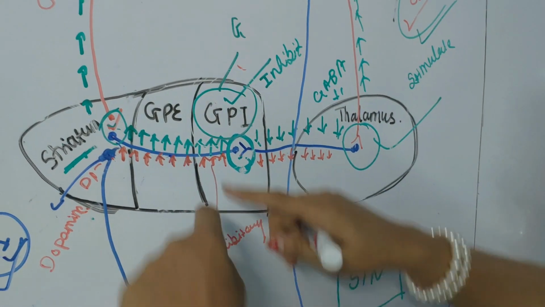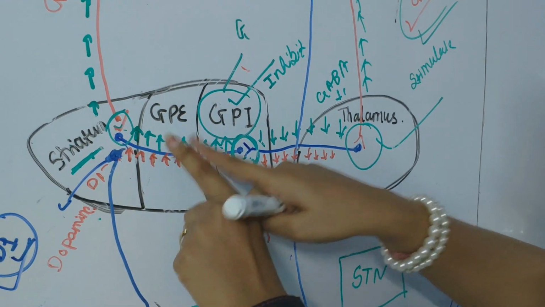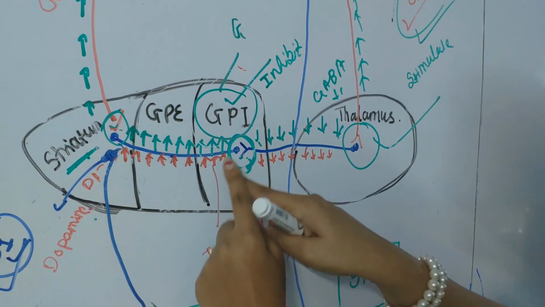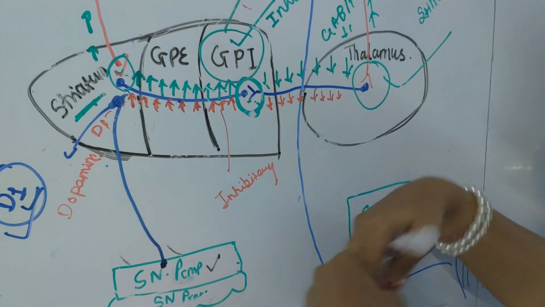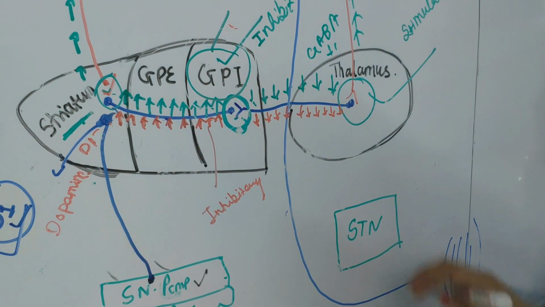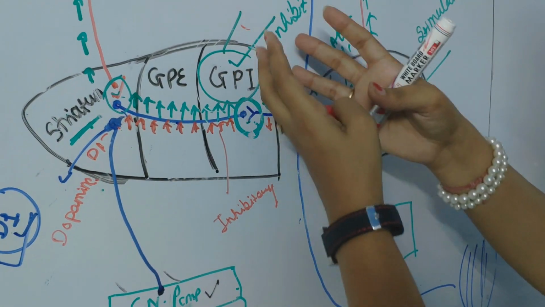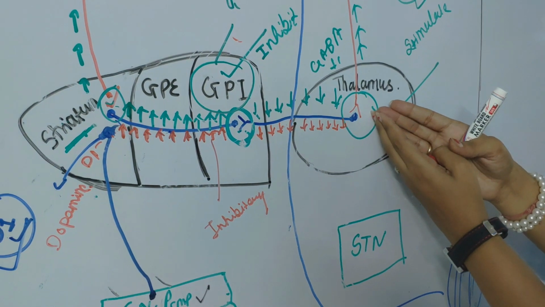Okay, only difference is in previous circuit the striatum release GABA and in this circuit this striatopallidum fiber releases dopamine. So this fiber will be inhibited. Now this GPI is not able to secrete more amount of GABA over the thalamus.